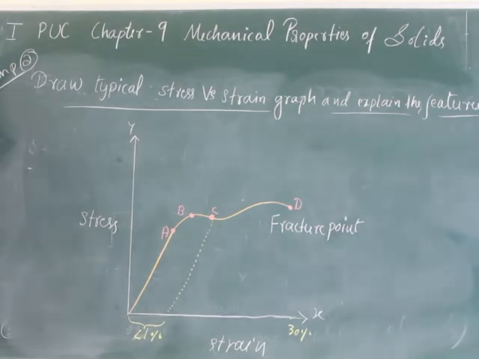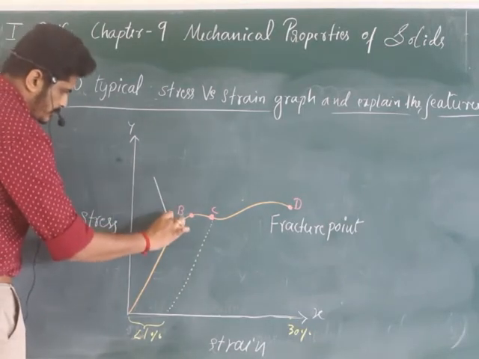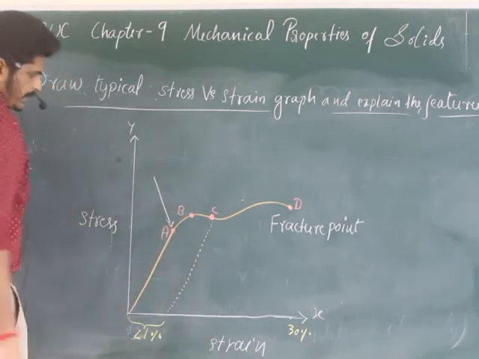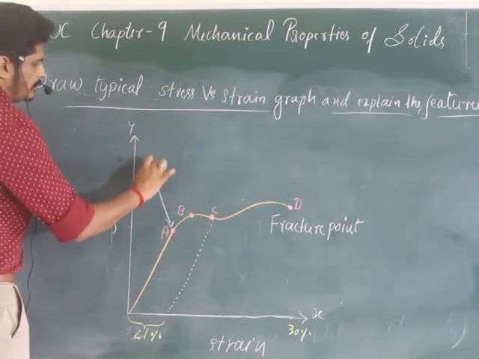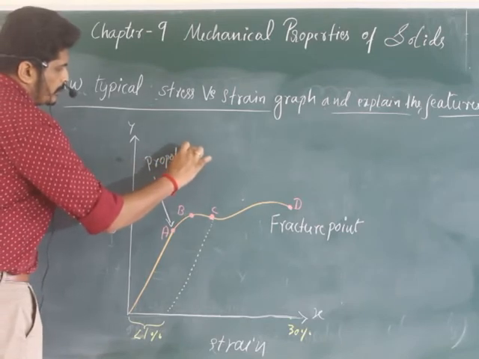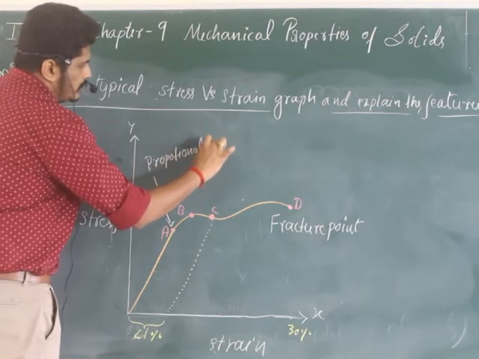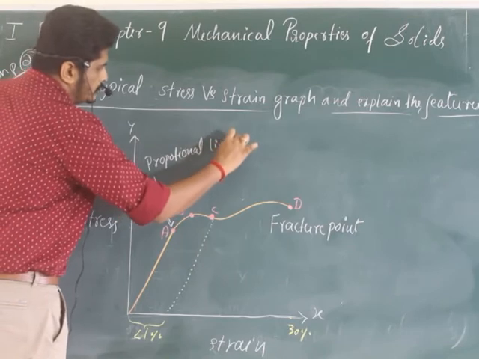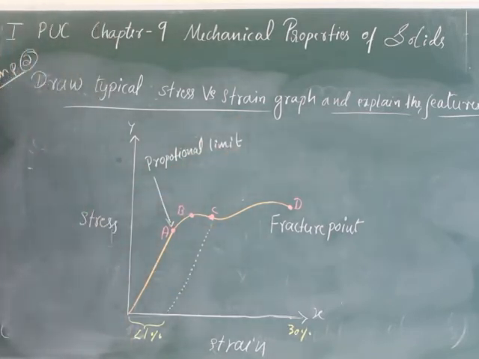Next, what is A? Let us see. A means, I will just draw one arrow mark like this. This is proportional limit. Okay, so point A means proportional limit.